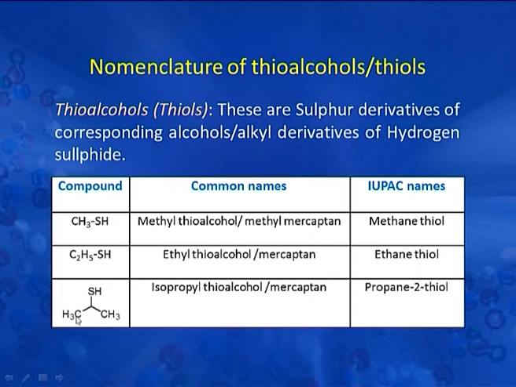In this compound we are having CH3 groups at the terminal and SH group at another terminal. The common name of this is isopropyl thioalcohol and the IUPAC name of this compound is propane 2-thiol. Why we are saying 2? Because this sulphur atom is combined with this carbon atom which is having number 2 position in the chain.